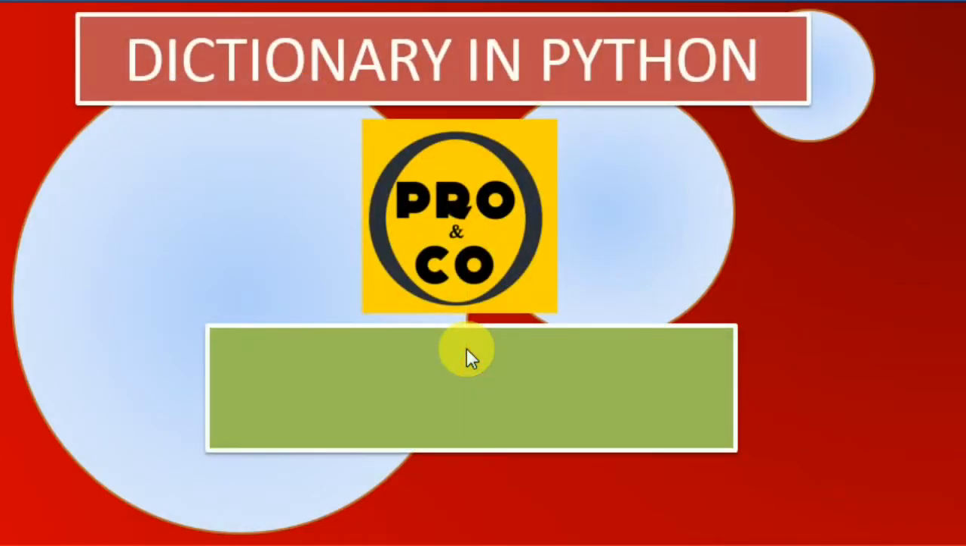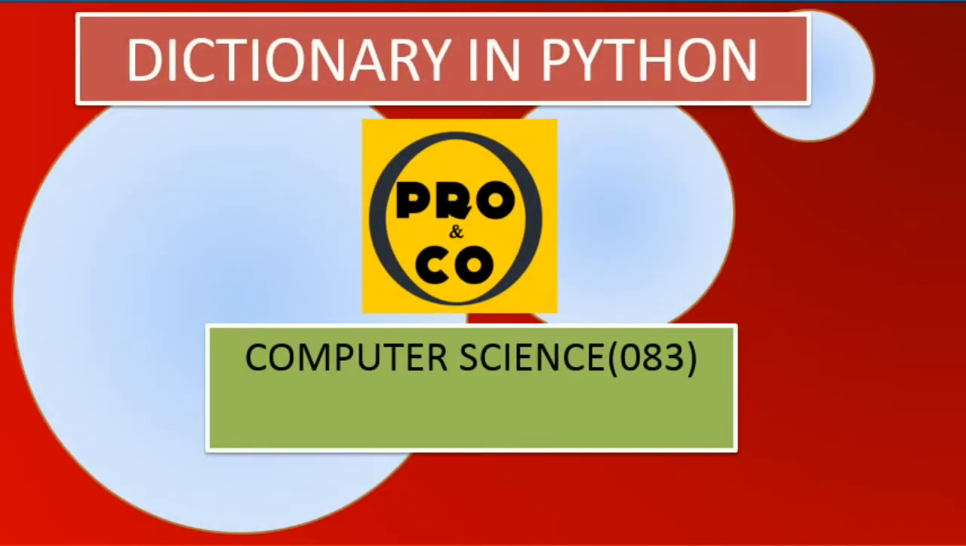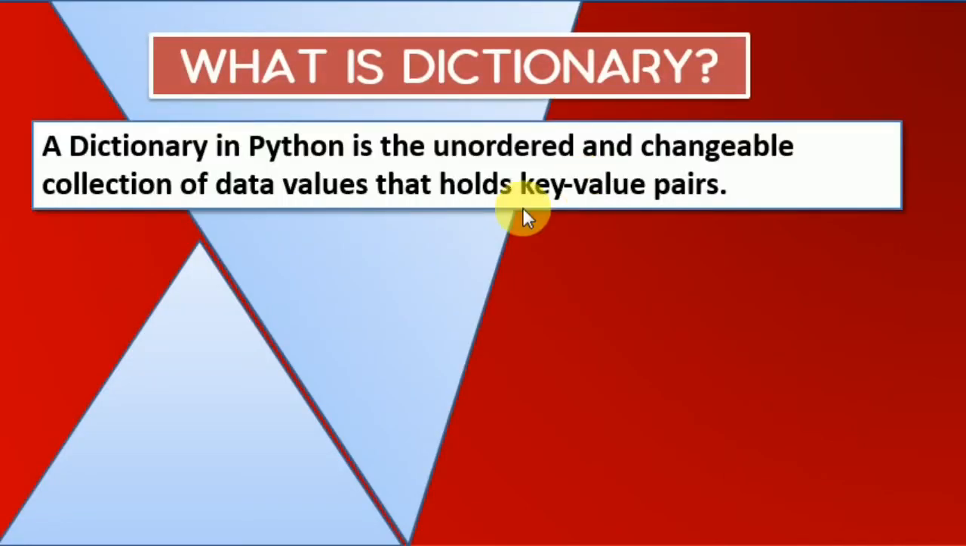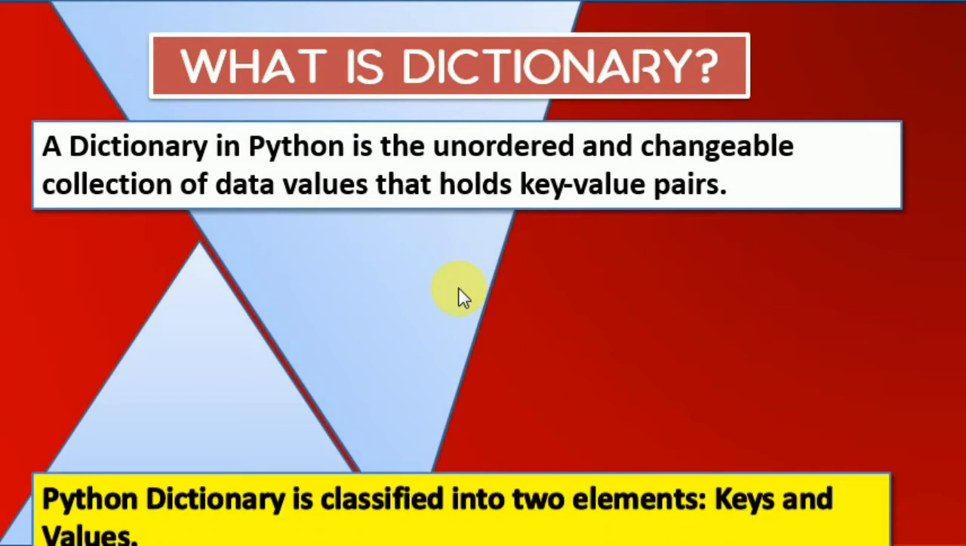In this video, we want to discuss dictionary in Python. First, we need to know what a dictionary is. A dictionary is an unordered and changeable collection of data values that hold key value pairs. It is a part of a sequence, but it is not like other sequences, and it basically stores the values in the form of key value pairs.